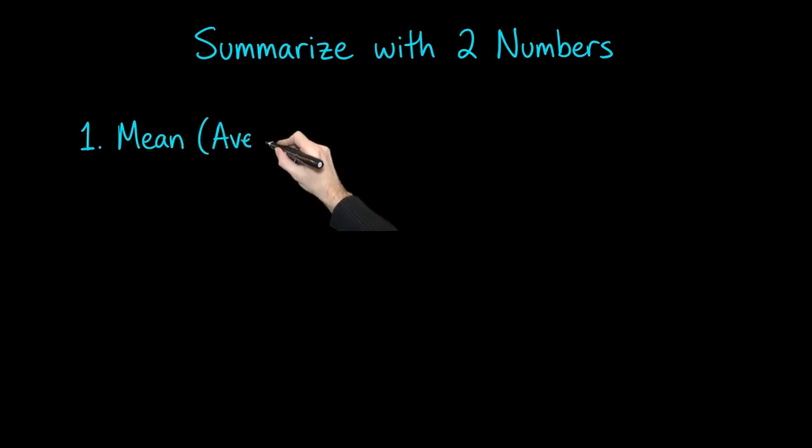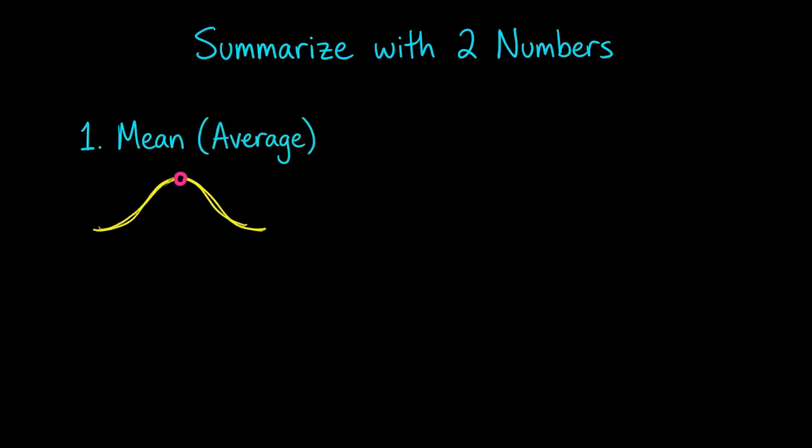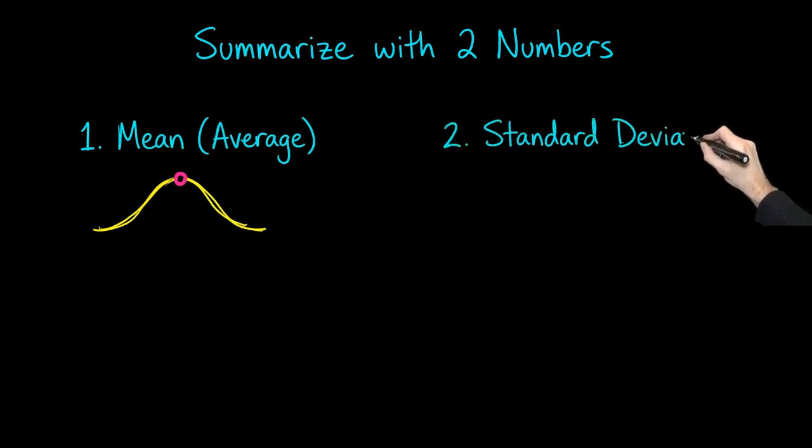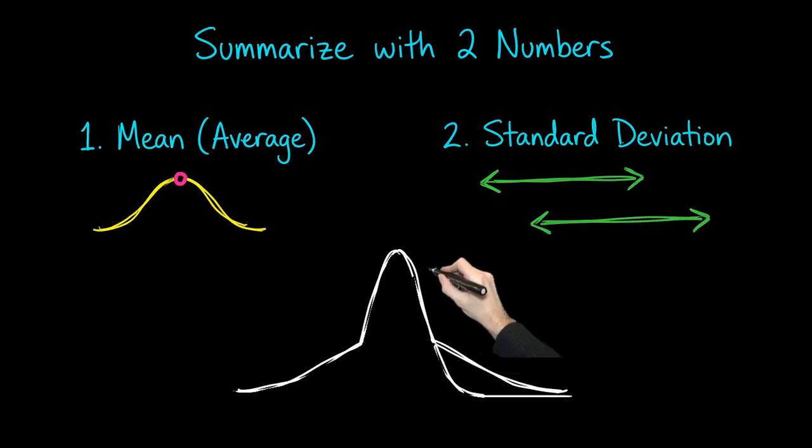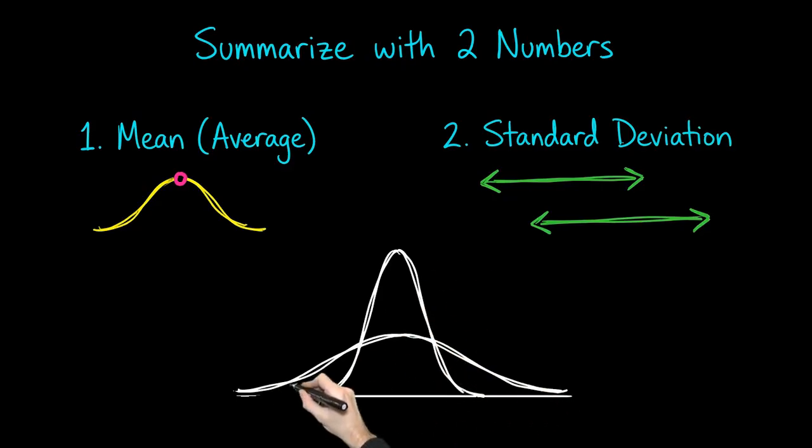Saying that human height is approximately normally distributed means we can summarize an entire population using just two numbers. The first is the mean, which is the average height and also the center and peak of the curve. The second is the standard deviation, which tells you how spread out people's heights are around that average. A small standard deviation means most people are very similar in height. A larger one means there's more variation.